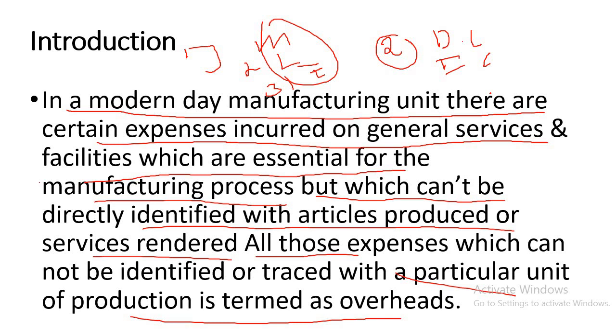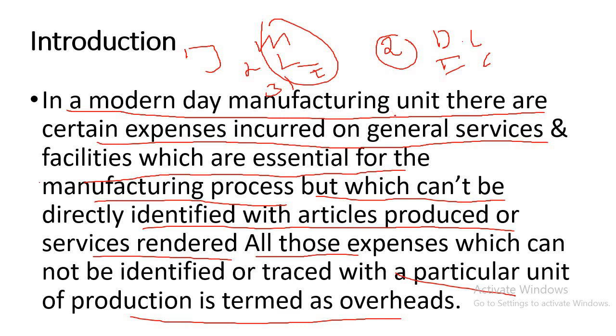Overhead is also an important factor affecting the cost of production. Overhead consists of two parts, one relating to the product and the other relating to the facilities and services maintained for the organization.